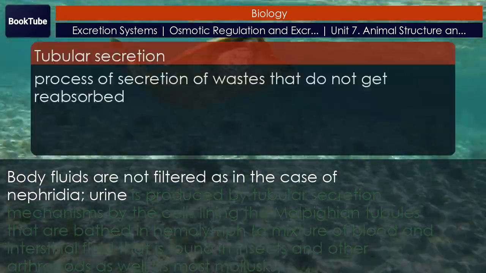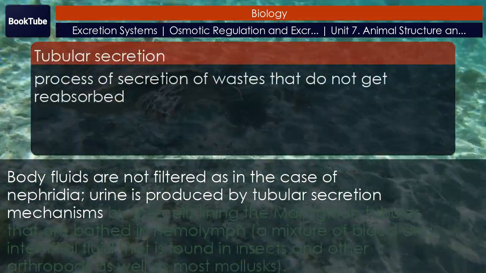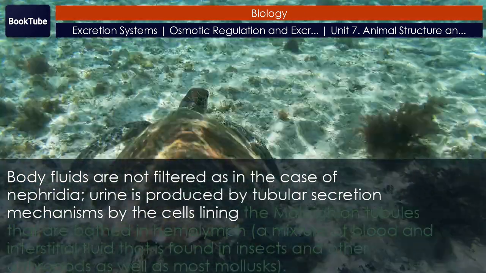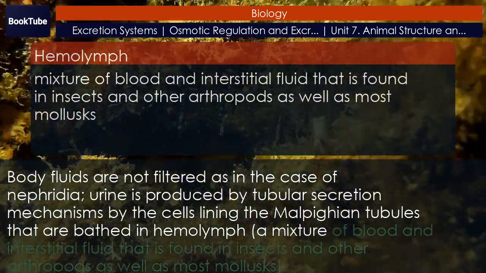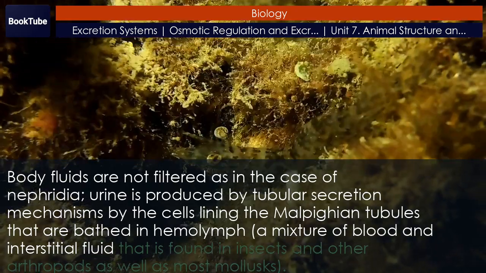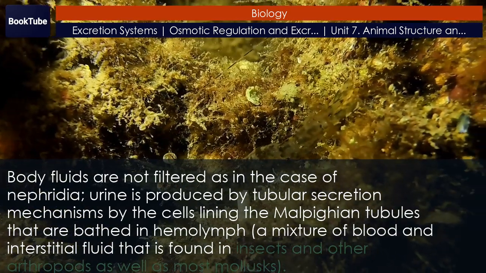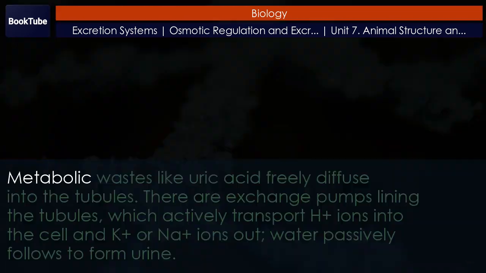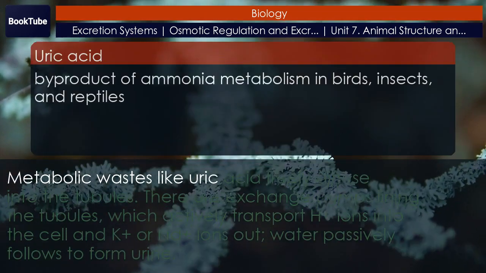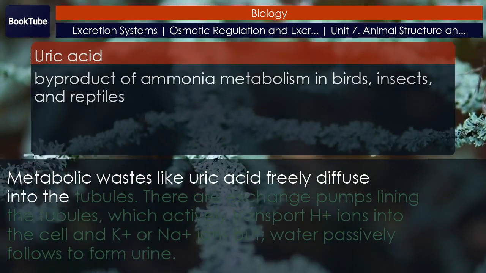Urine is produced by tubular secretion mechanisms by the cells lining the Malpighian tubules that are bathed in hemolymph, a mixture of blood and interstitial fluid that is found in insects and other arthropods as well as most mollusks. Metabolic wastes like uric acid freely diffuse into the tubules.